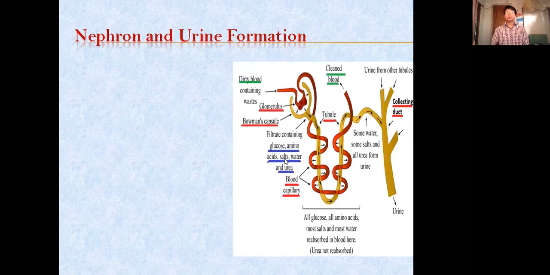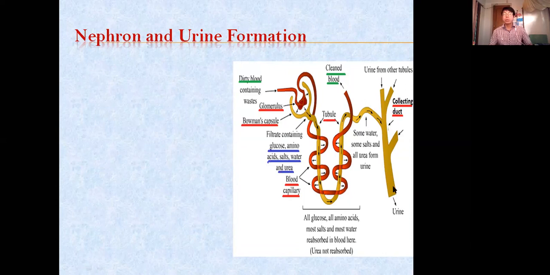So what is this nephron? Let's see. The fundamental structural unit of the kidney is called the nephron. Inside those two kidneys, nephrons are there, and there are about 10 lakh nephrons in our kidneys. So what is this nephron? You see, this as a whole is a nephron. These things you need to be very clear about. The diagram is important, and many questions, both long answer and short answer questions, are asked from it.